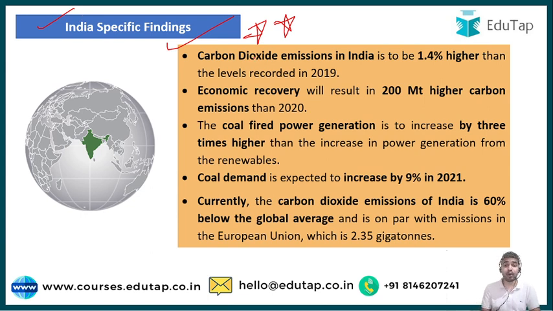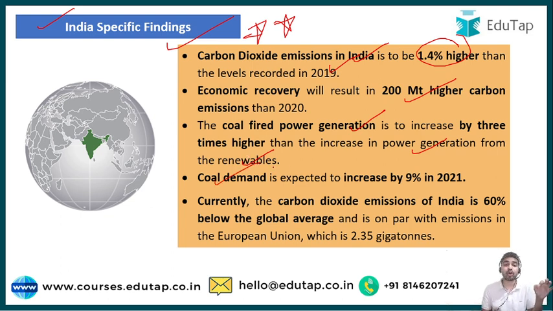As per the report, the carbon dioxide emissions in India is said to be 1.4% higher than the levels recorded in 2019. And we all know that the economic activities are taking place, the economy is recovering, and this economic recovery will result in 200 metric tons higher carbon emissions than year 2020. And if we talk about the coal fired power generation, it is going to increase by 3 times higher than the increase in the power generation from the renewables, and it directly indicates that the coal demand in India is going to be very huge in year 2021.